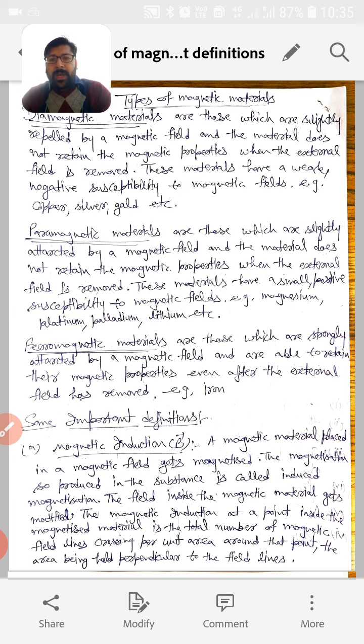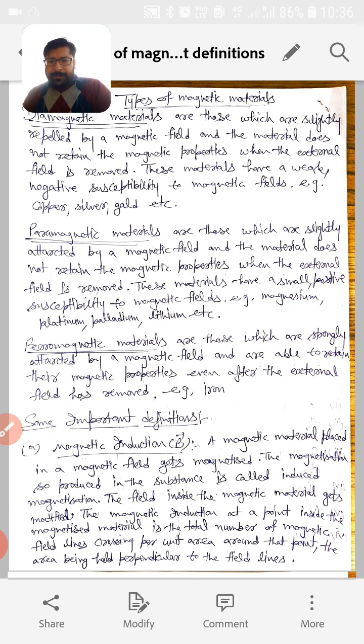When we put any diamagnetic material inside a magnetic field, the magnetic field inside the material is repelled by the external magnetic field, and the magnetic properties of this diamagnetic material vanish as soon as we switch off the external magnetic field. These materials have a weak and negative susceptibility, and examples are copper, silver and gold. All these metals behave as diamagnetic materials.